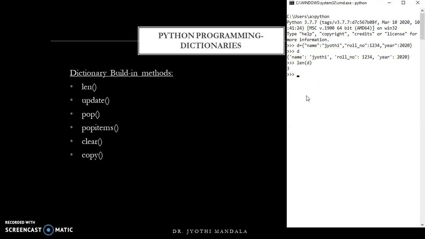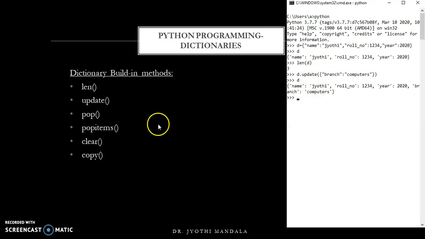Okay. Now we have another method, that is the update method, which is used to add a new value to your dictionary. We have already learned how to add one. Now this is a method where we can use this. What we can do? You need to write d.update. Within the parentheses, you need to use curly braces, where let us consider I want to add branch, and I want to specify it as computers. The value is computers. I think you all are understanding. Okay. Now if you write like this, and then try to display the value, branch has been added. This is one way of adding a new element using update.